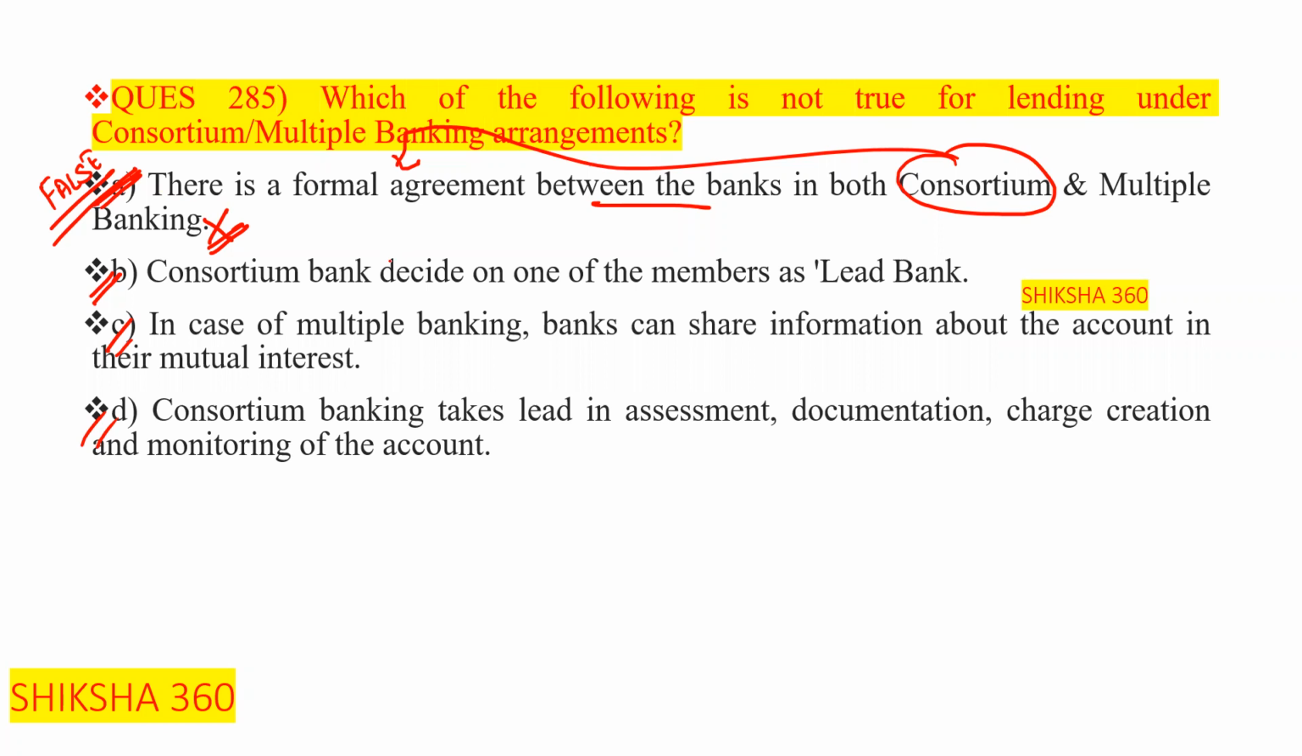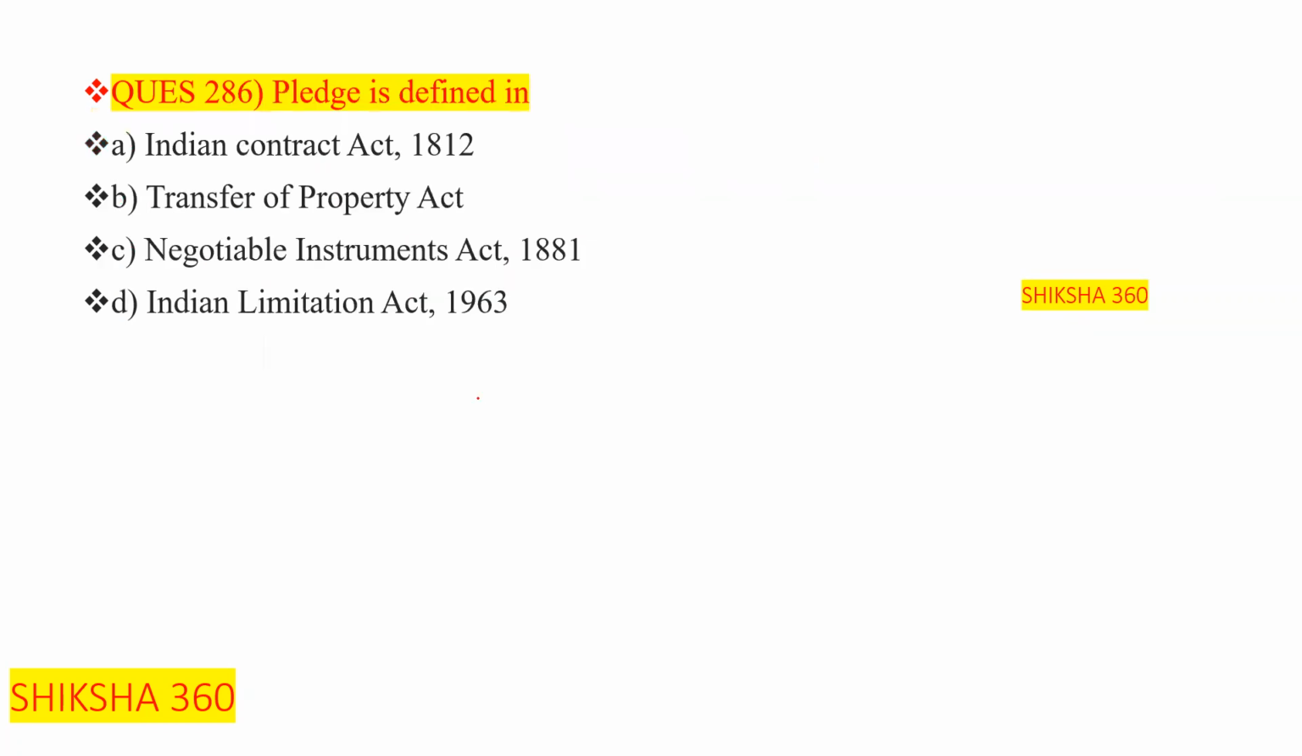Question number 286. Pledge is defined in: Indian Contract Act 1872, Transfer of Property Act, Negotiable Instrument Act 1881, Indian Limitation Act 1963. So please tell fast. Basically, pledge is to be defined under which act?